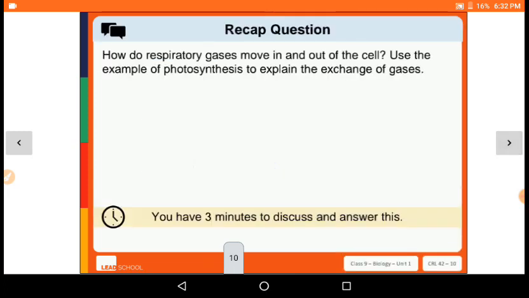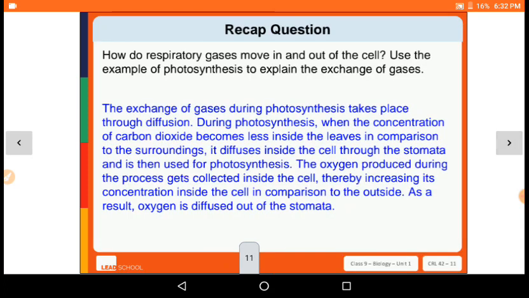Okay, now let's see the next two. How do respiratory gases move in and out of the cell? Use the example of photosynthesis to explain the exchange of gases. The exchange of gases during photosynthesis takes place through diffusion.